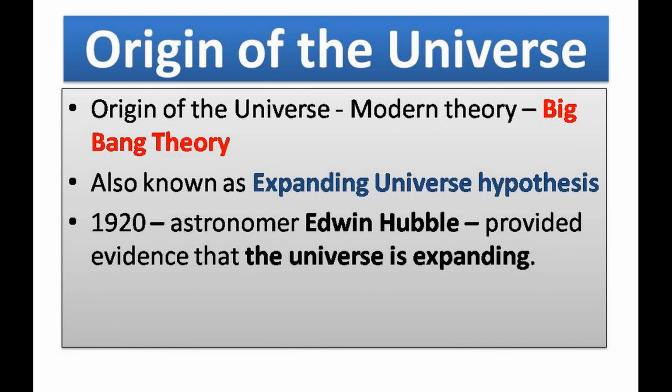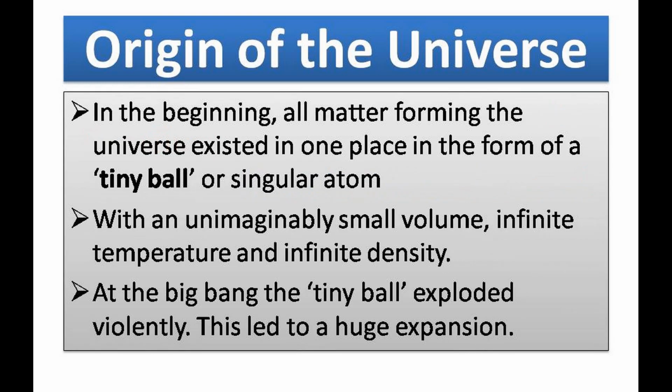Origin of the universe. The modern and most popular theory about the origin of the universe is the Big Bang theory. It is also called the expanding universe hypothesis. In the year 1920, astronomer Edwin Hubble provided evidence that the universe is expanding. According to the Big Bang theory, in the beginning all matter forming the universe existed in one place in the form of a tiny ball or singular atom with an unimaginably small volume, infinite temperature and infinite density.